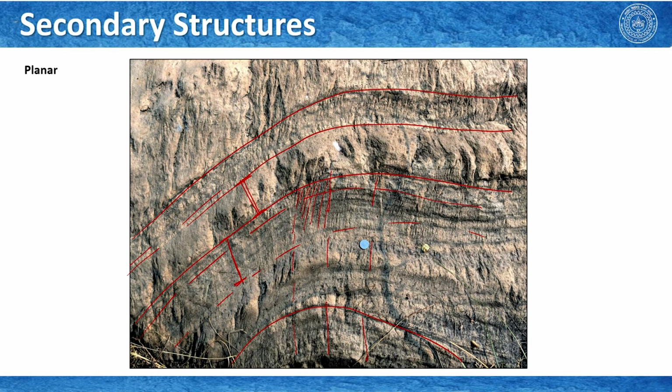Okay. So, different types of planar features we have seen S0, we have seen S1, S2 and S3. S0 is primary, S1, S2 and S3 are secondary axial planar cleavages of different generations of folding.